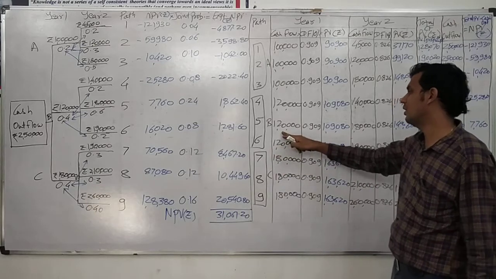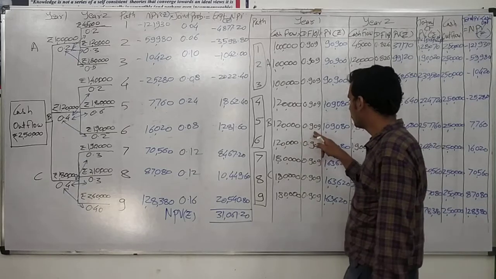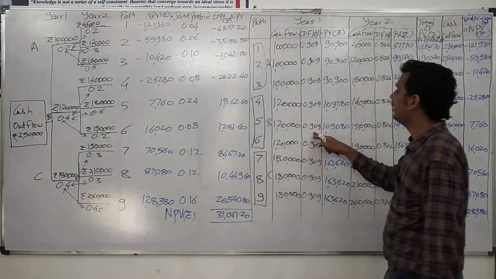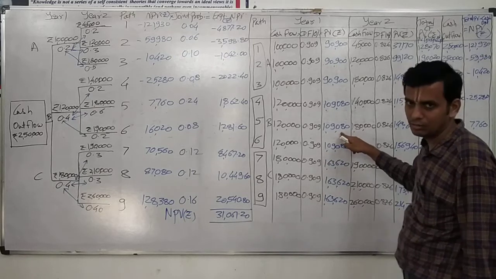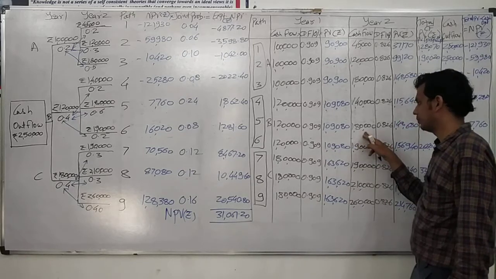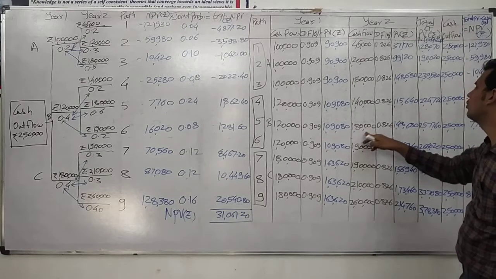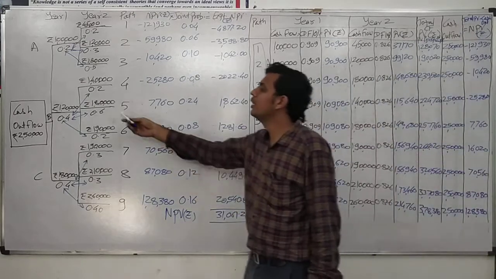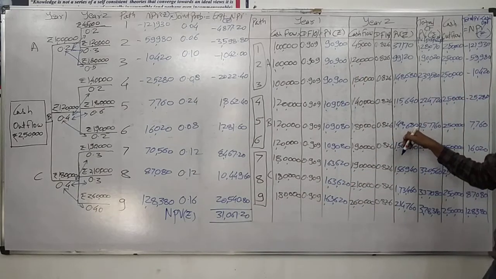For the fifth path, 1,20,000 was our first year cash inflow at the discounting factor of 0.909. We get our answer as 1,09,080. Again, for the second year, the possibility of the fifth path was 1,80,000 into 0.826. The answer is 1,48,680.